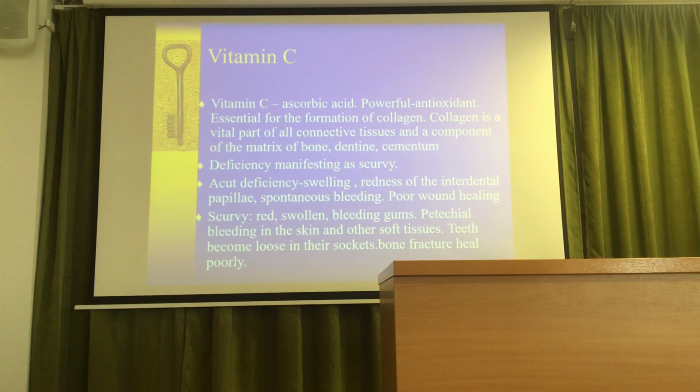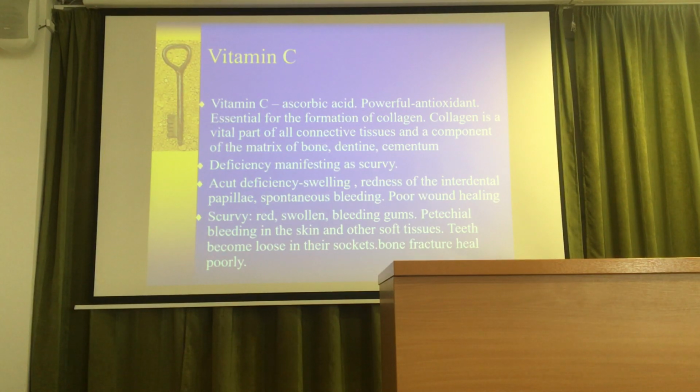They would go on a long trip, shipping and sailing, and they did not eat any kind of foods which contain vitamin C, and it was a sailor disease. Nowadays scurvy is very rare. Basically there are red swollen bleeding gums and petechial bleeding in the skin, so not just the oral cavity shows inflammation. You can see petechiae on the skin, because the small capillaries also contain collagen fibers, but they are very fragile in this case.